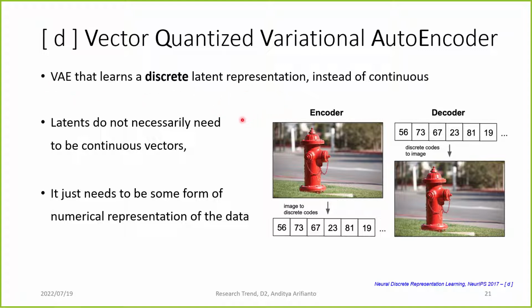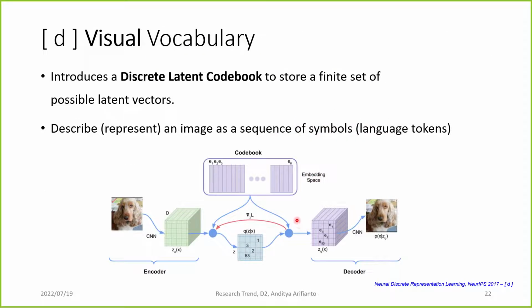The idea here is that the latent space does not have to be a continuous vector. It can be just discrete numbers, because the latent vector is essentially just a form of numerical representation for the data, so we can form it to be just discrete values. Now the problem is how to construct those discrete latents. So they introduce something in the sense of a visual vocabulary: a discrete latent codebook, which is a finite set of possible latent vectors. This is a dictionary of which latent vectors are possible to generate an image.